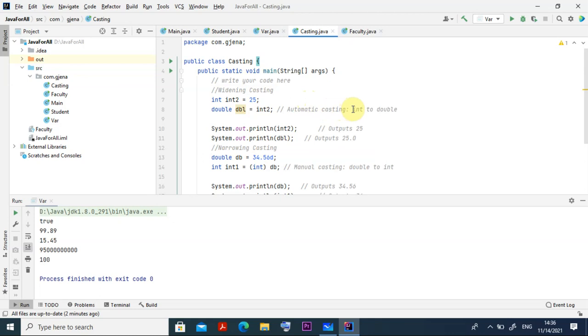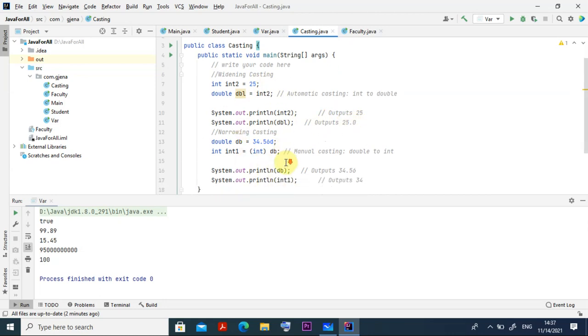That means say we have a big container and I want to pour 1 liter of water. It will contain it. There is no problem on that one. Clear? So System.out.println of integer 2. Because I have given 25, the output will come 25. But when I converted to double, it will come 25.0. Get it now?